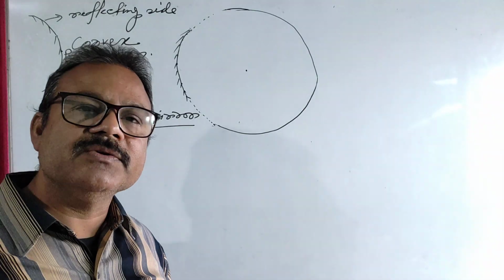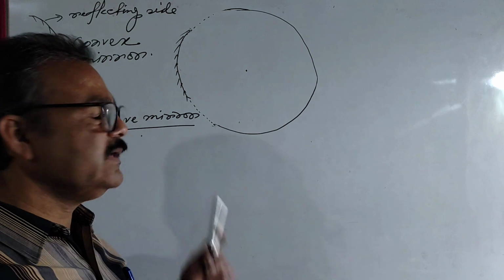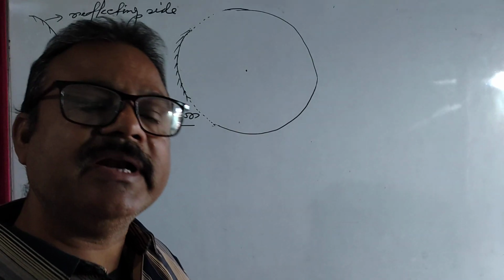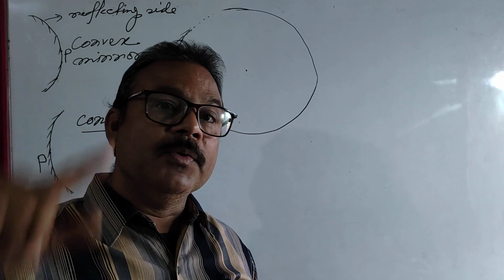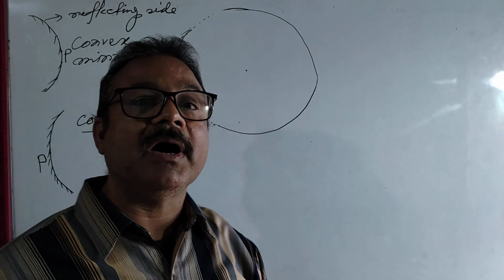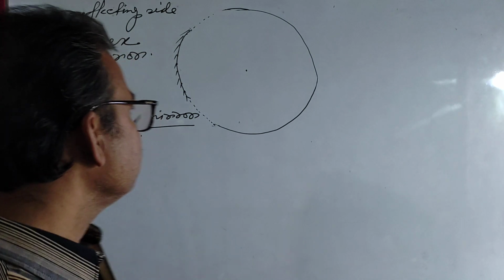I think it is clear to you. So I can say the center of curvature of a spherical mirror is the center of the sphere of which the mirror forms a part. Okay?